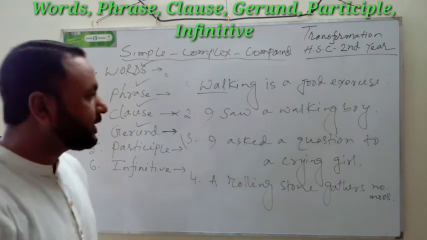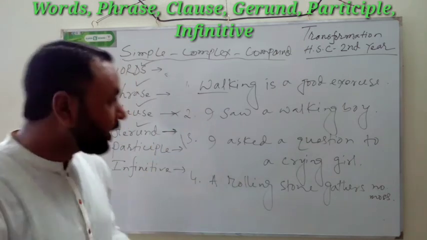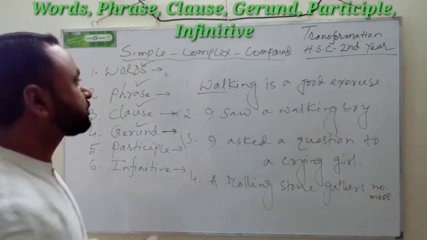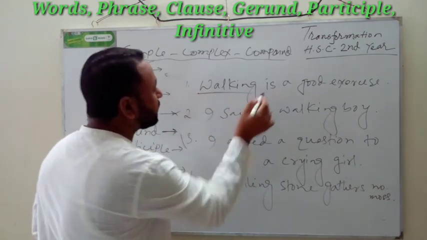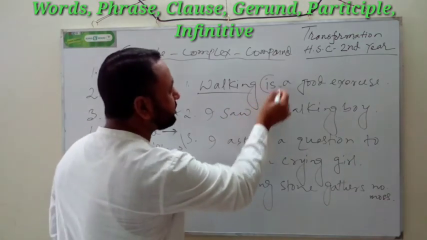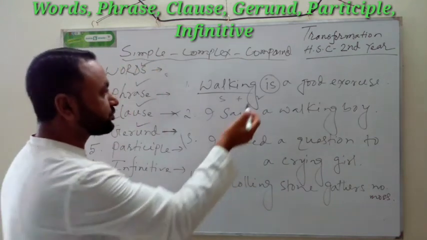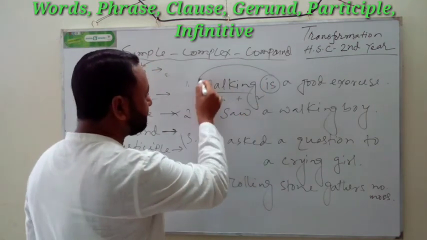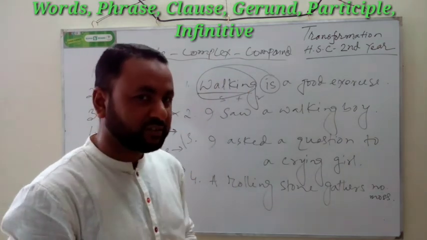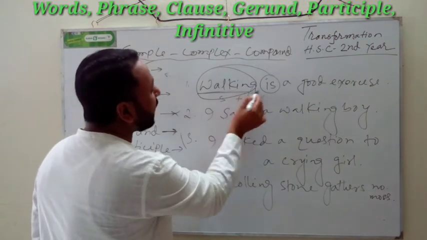Okay, here I have written 4 examples, and here we will find what is noun and what is adjective, and what is gerund and what is participle. Now number 1, walking is a good exercise. Just this is verb, this is subject, this is verb. We know before verb we get what? Noun or pronoun. Okay, here we have found noun or pronoun.